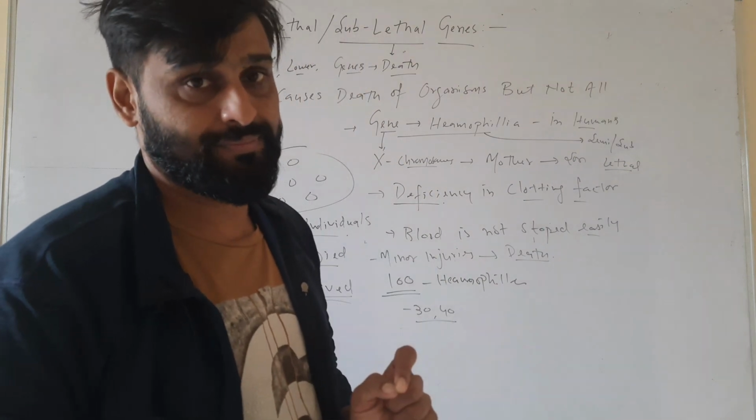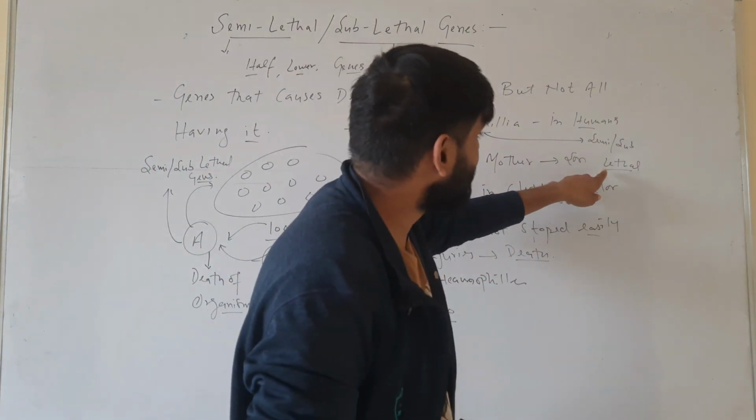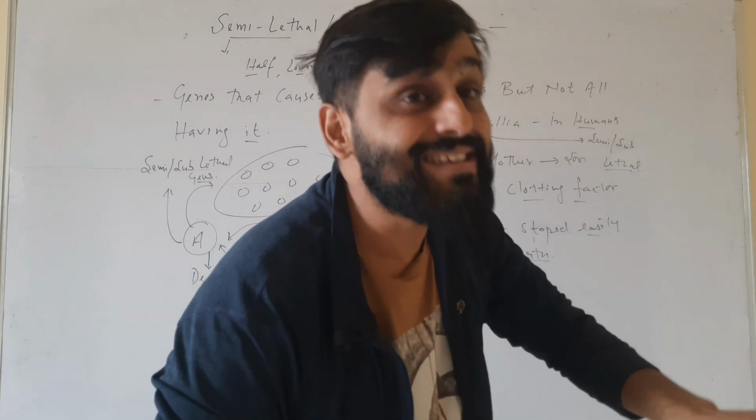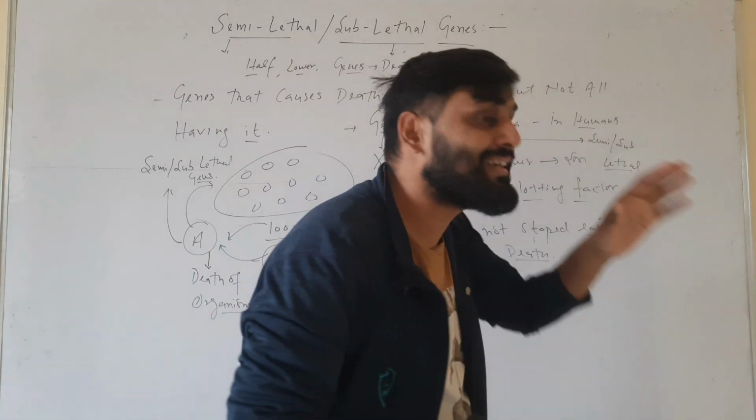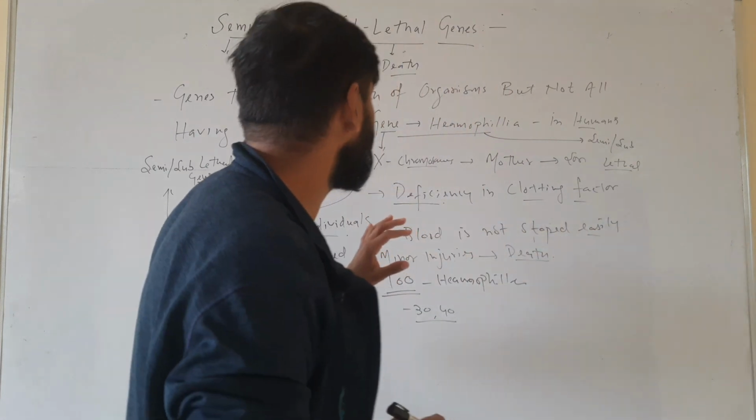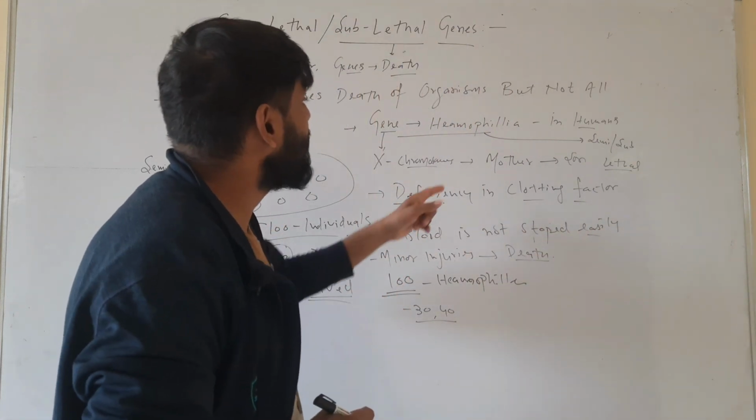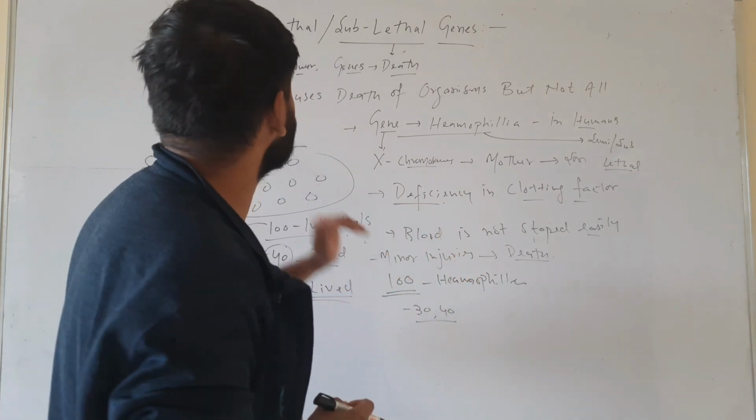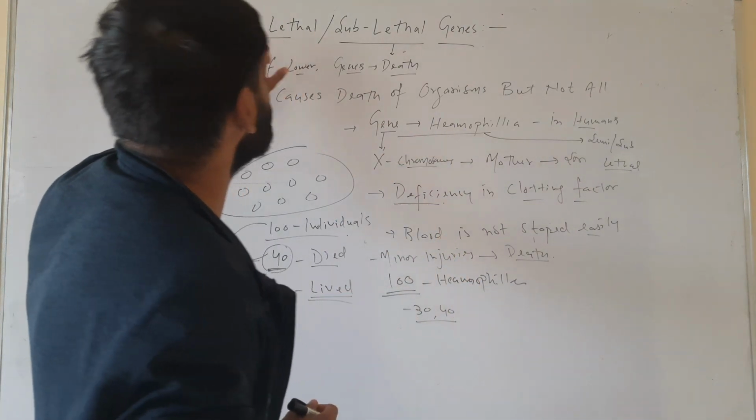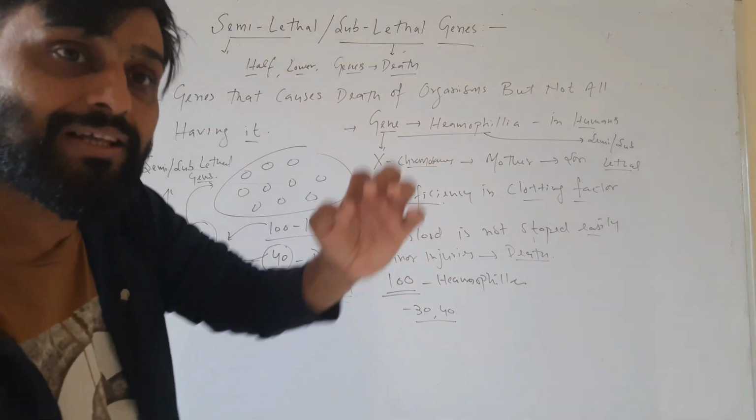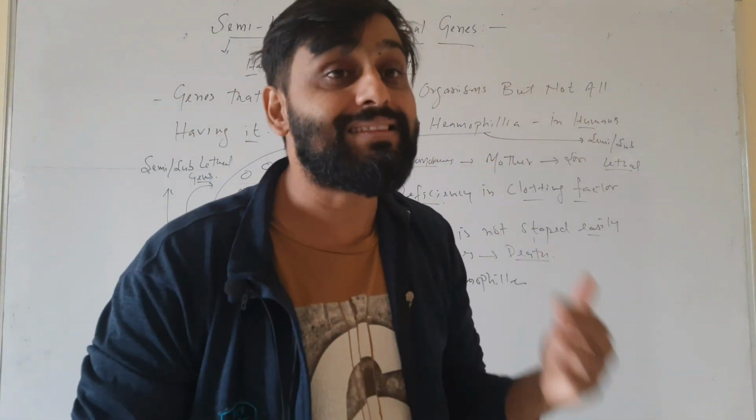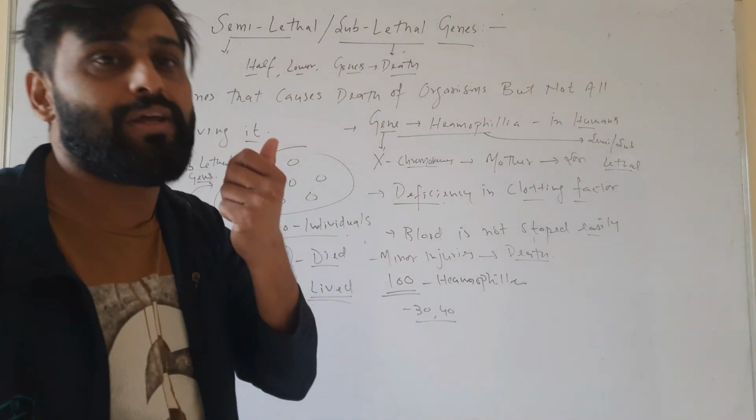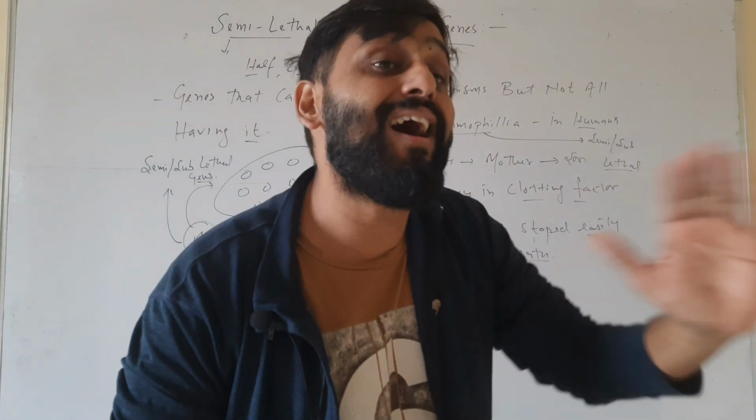But here death is due to any injury, and when an injury is not treated well in time, then it is causing death. So in that case we can say not everyone died because of it. We can see that this gene is a semi-lethal or sub-lethal gene. So a semi-lethal or sub-lethal gene is a gene that causes death of some of the organisms that have it, not all that have it.